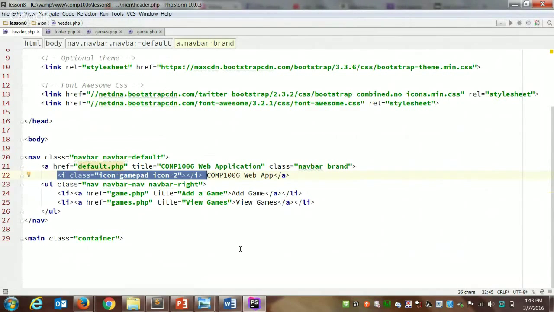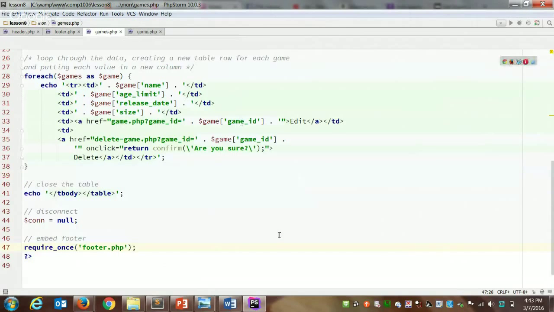Can you go to the bottom of the page? So I've taken out the end body and end HTML tags, which are at the bottom, and I've added line 47 inside the closing PHP tag.